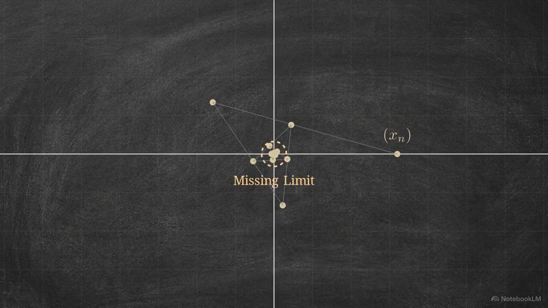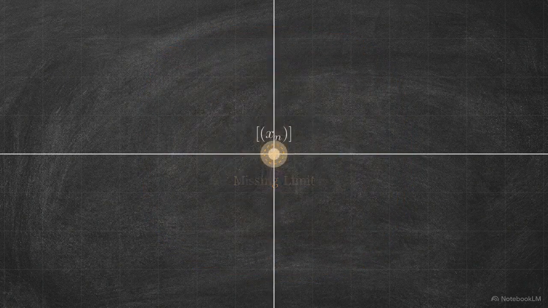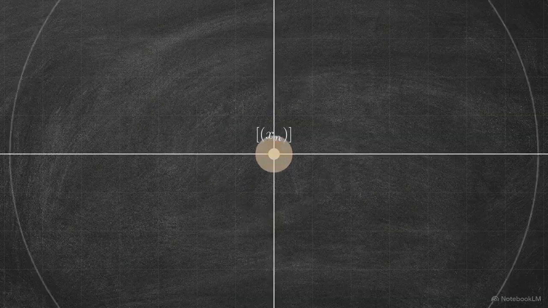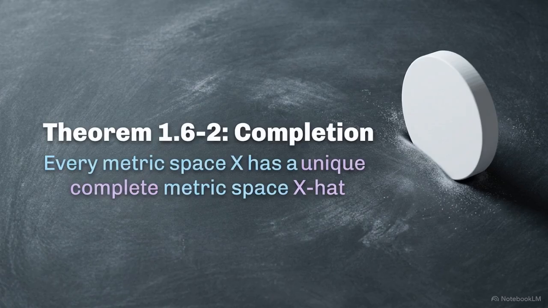We stop looking for the destination and instead use the behavior of the Cauchy sequences themselves to define the points. Theorem 1.6-2 provides the blueprint. It proves that any incomplete metric space can be embedded into a perfectly solid complete space, X hat.